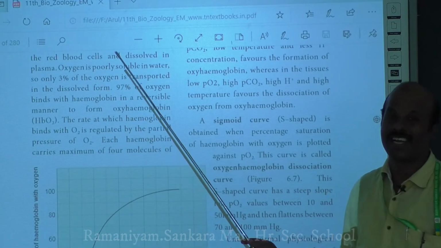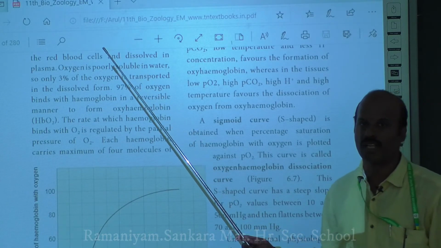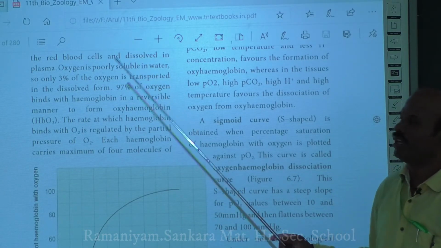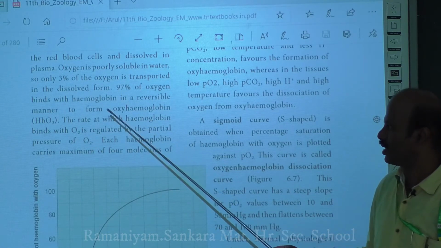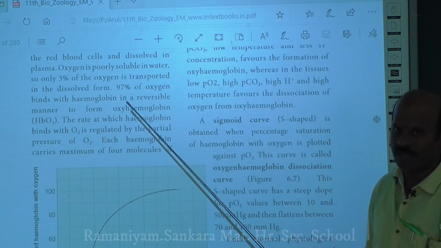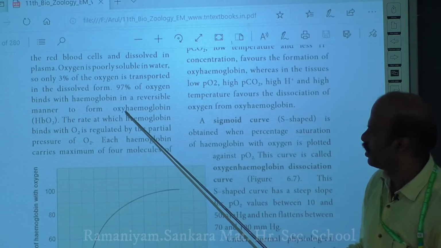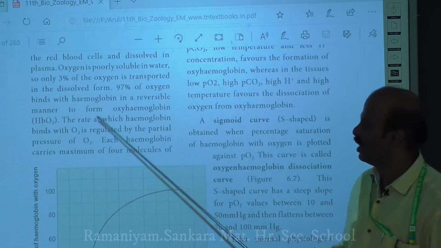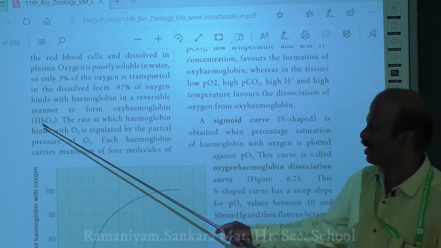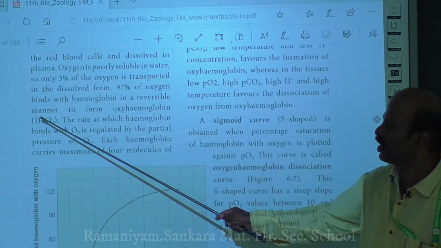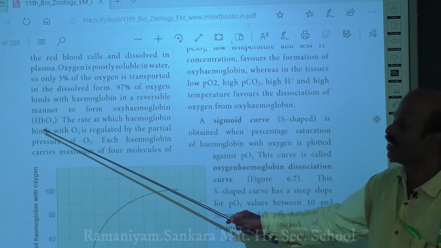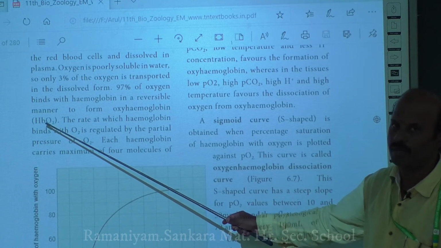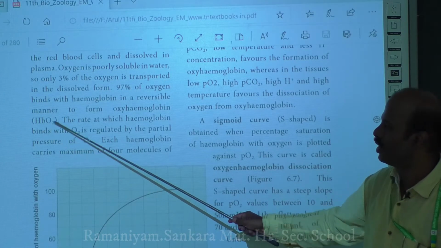Next we will move on to what is meant by oxyhemoglobin. We already discussed that 97% of oxygen is transported only by binding to hemoglobin. When hemoglobin binds with oxygen, it forms a structure called oxyhemoglobin. Simply we can name it HbO2. Hb is hemoglobin, so HbO2 is the bound form of hemoglobin with oxygen.